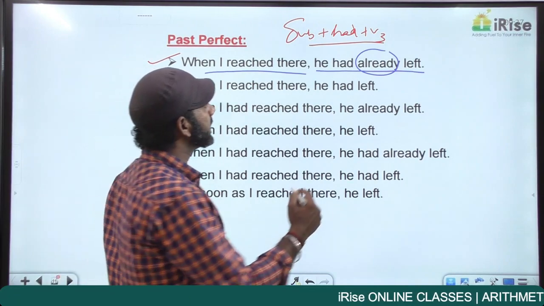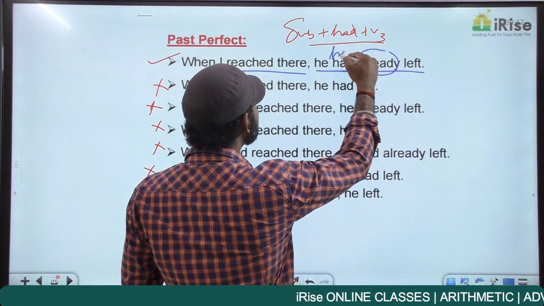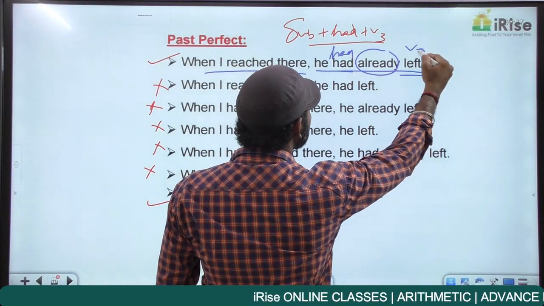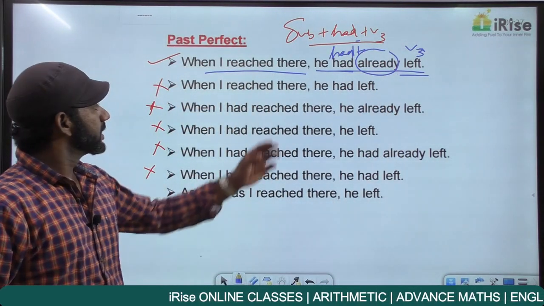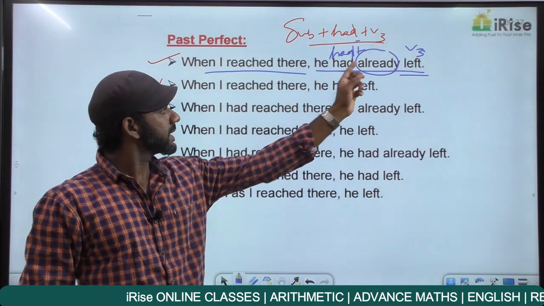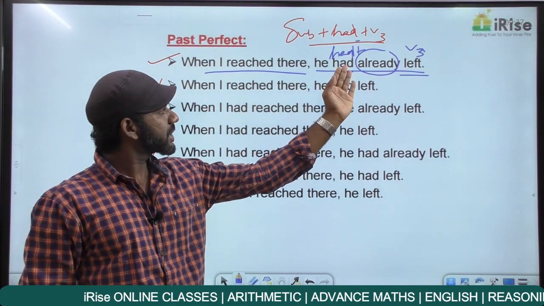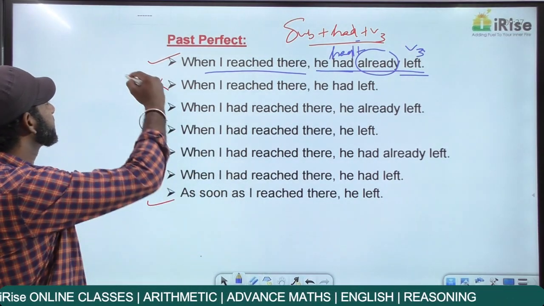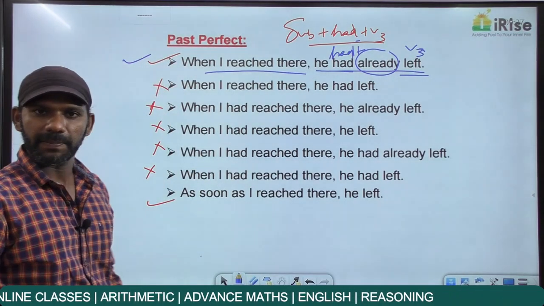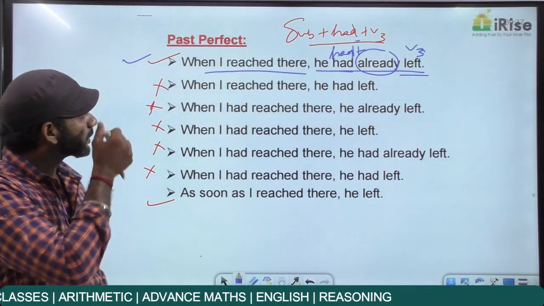He had already left is had plus V3. And had plus V3 is past perfect tense. So two actions in the past tense. Time difference is there. The action completed first is in the past perfect tense. This sentence is grammatically correct. Got it? Come to the next one.